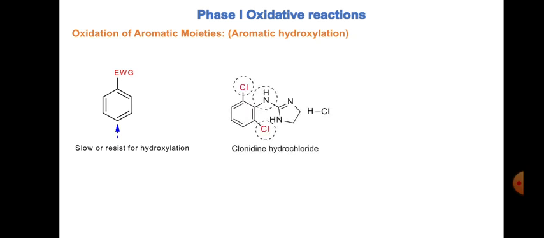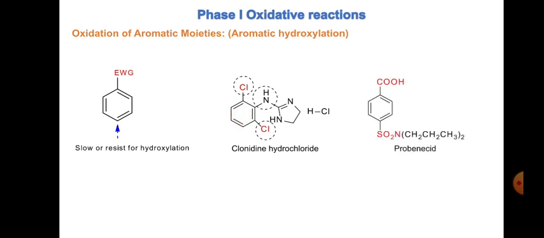You can see this in the drug clonidine hydrochloride. In clonidine hydrochloride, we can see chlorine atoms attached to this phenyl ring, and because of this electronegative chlorine, it is withdrawing the electron cloud from the phenyl ring. In this case there is less possibility of this phenyl ring getting hydroxylated. So aromatic hydroxylation here is very difficult.